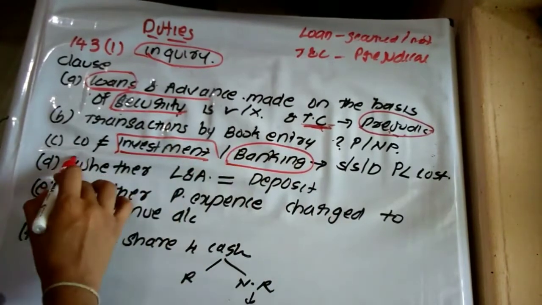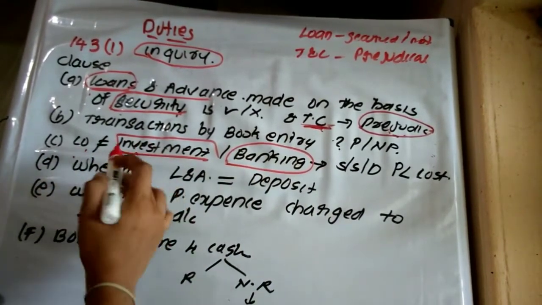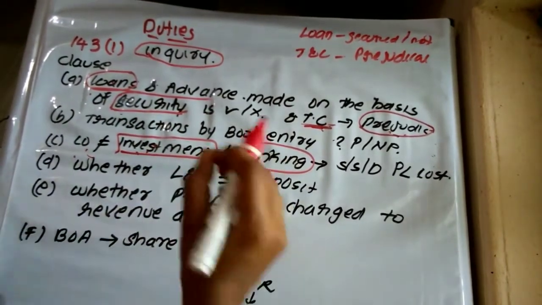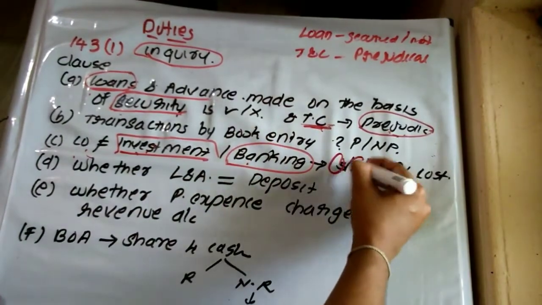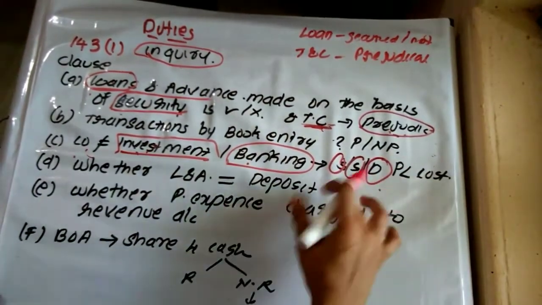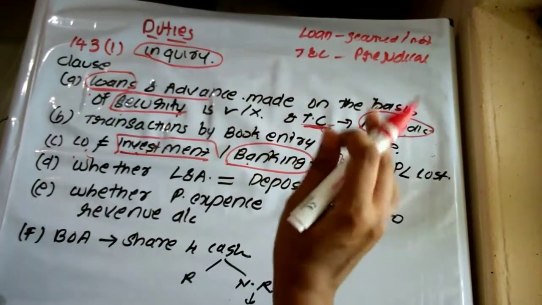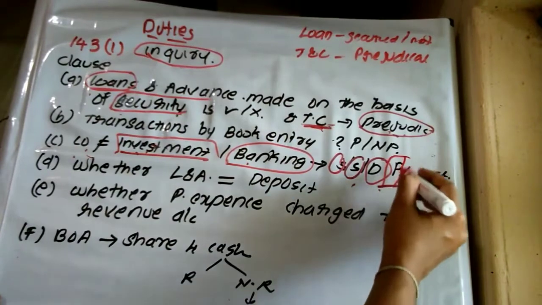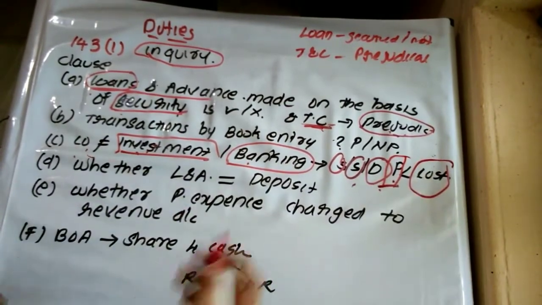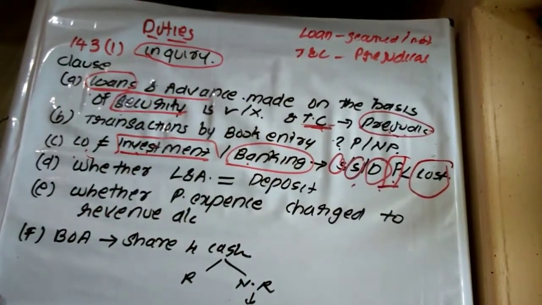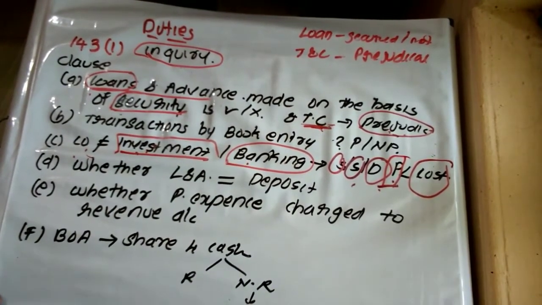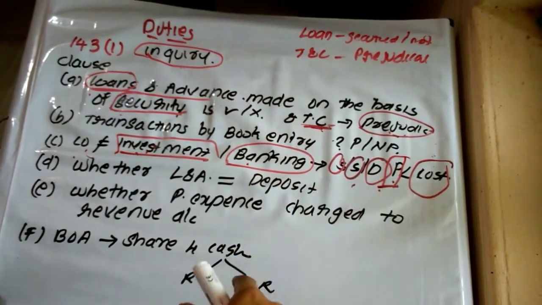It is stated that a company not being an investment company or banking company, of which the assets comprise shares, securities or debentures, and whether the company is selling the assets, that is, securities, debentures and shares, at a price which is less than the cost. Suppose they acquired 10 shares at a price of 100, 10 into 100, but they are selling them at a price of 10 into what?